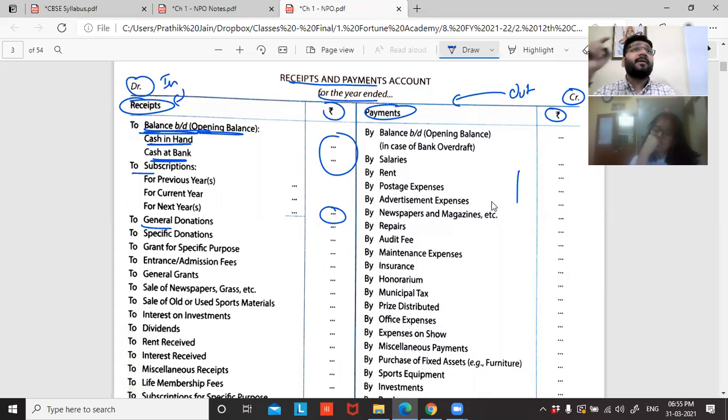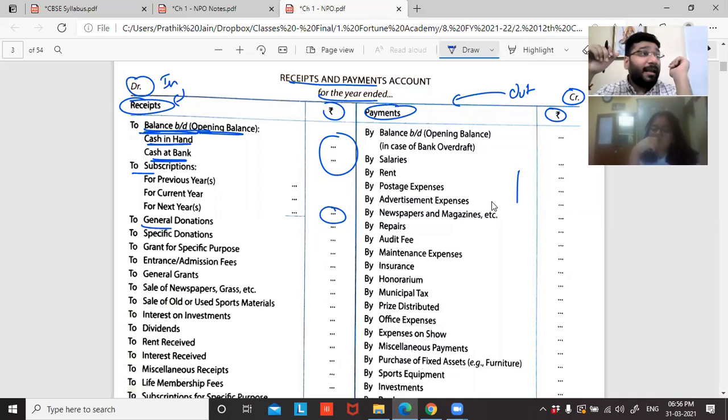Now tell me one thing, guys. Cash will have what balance? Cash will have debit balance. Debit balance means opening balance will always come on debit side. Credit balance means opening balance will always come on credit side. So cash, can it have debit and credit balance both? Cash will have only debit balance. Cash credit balance means what? Can you have cash as credit balance?